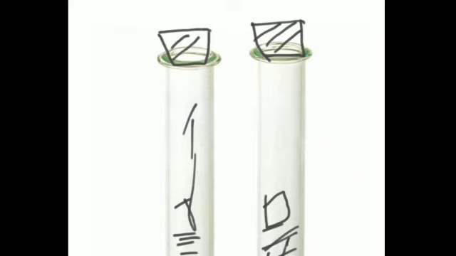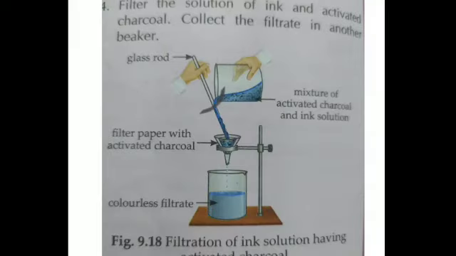adsorbs gases. Now here we have another activity, activity 5, to show that activated wood charcoal adsorbs colors from a solution. The things that we need are blue ink, water, 2 beakers, powdered activated charcoal, a glass rod, a filter paper, a funnel and a stand. So what we do first is make a solution of blue ink in water in a beaker. This is the solution of blue ink.